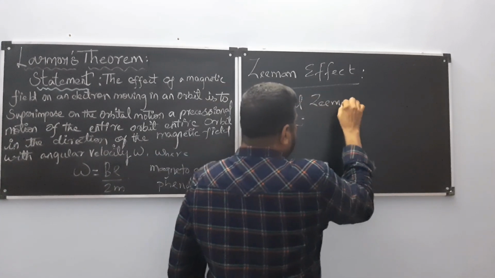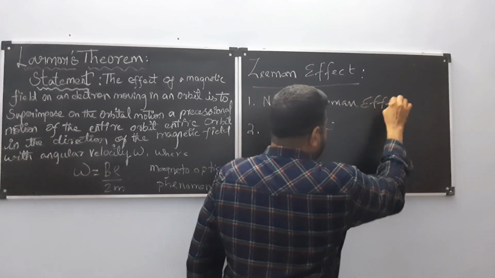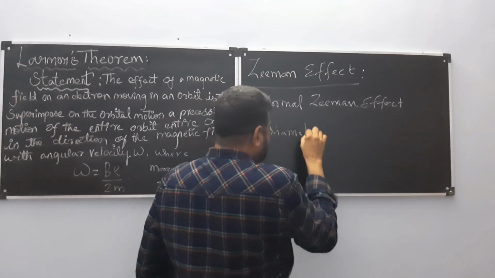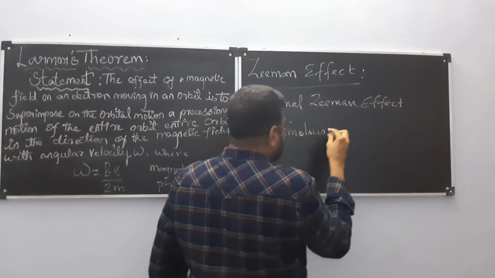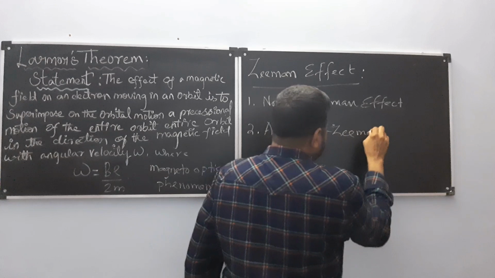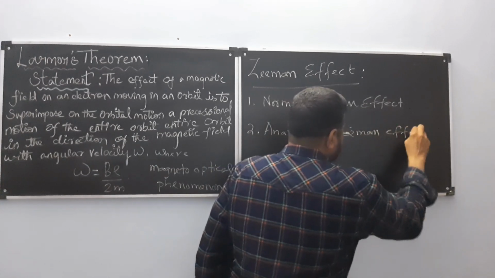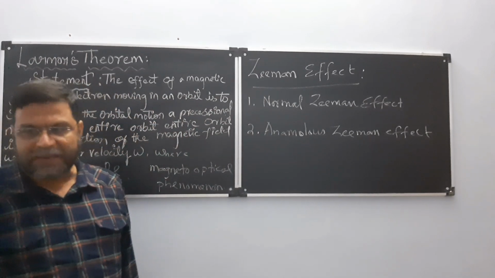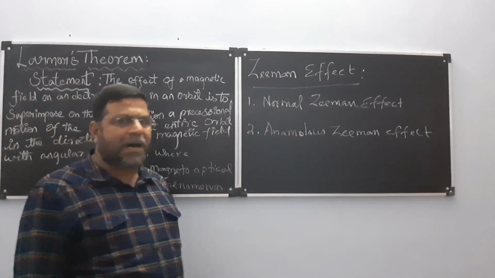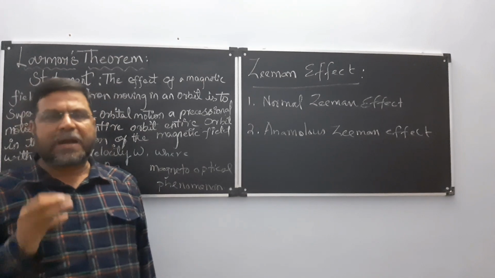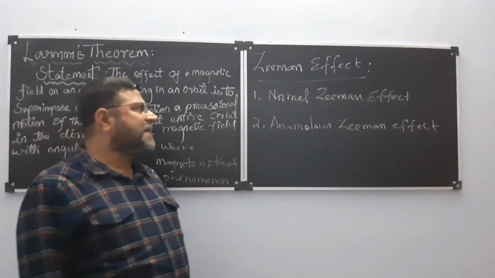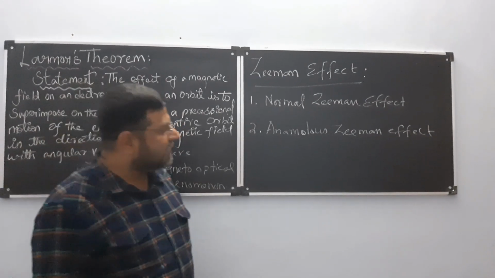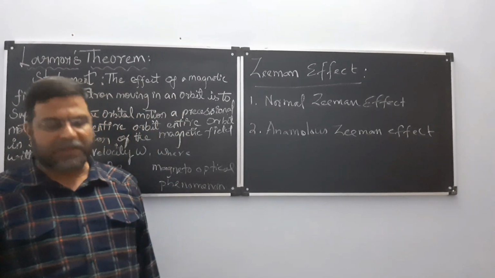One is known as normal Zeeman effect, and another one is known as anomalous Zeeman effect. So Zeeman effect is of two types: one is known as normal Zeeman effect and the other one is known as anomalous Zeeman effect. Now we are going to see what is meant by Zeeman effect, what is meant by normal Zeeman effect, and what is meant by anomalous Zeeman effect.